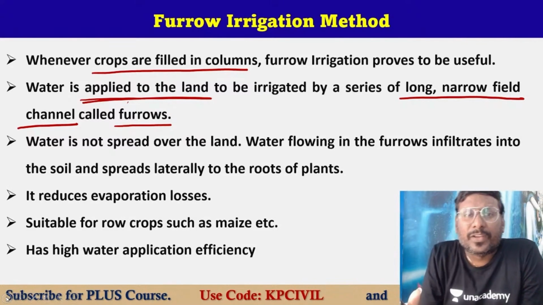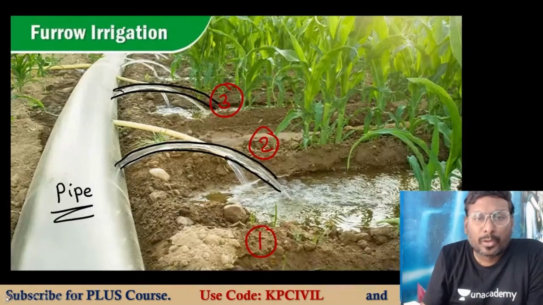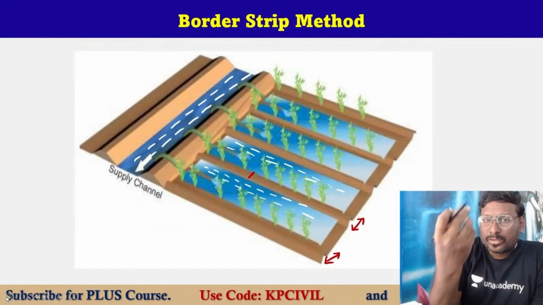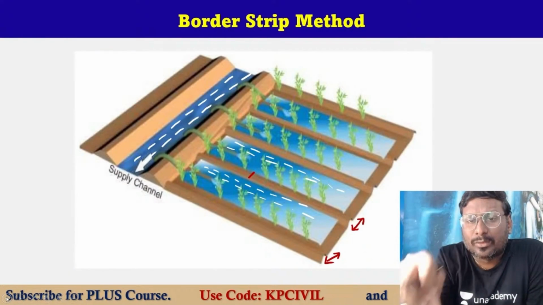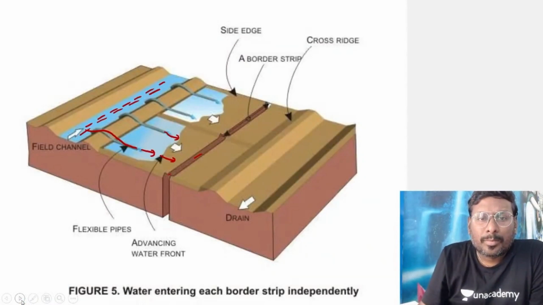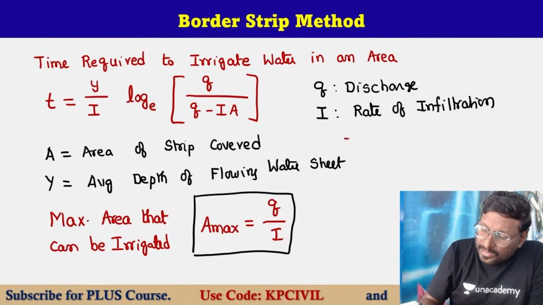In border irrigation, water flows on the surface. Please understand, Harun. In border, water is flowing on the surface, so nowhere do we talk about infiltrated water into the soil. It is continuously flowing. But in furrows, there is a huge depth.